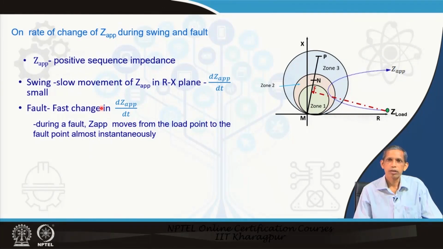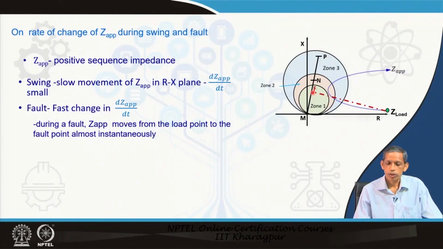So, that gives us a clear feature which can distinguish fault from swing. We say here in this figure that in case of a trajectory like this, it may be a swing which may enter and again go back to the original system, because load will be on this side or so. And in case of a fault from the load, it reaches the particular zone almost instantaneously.